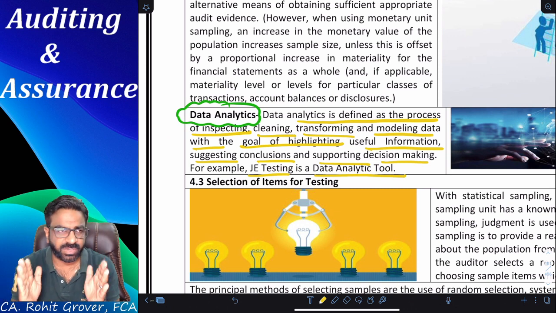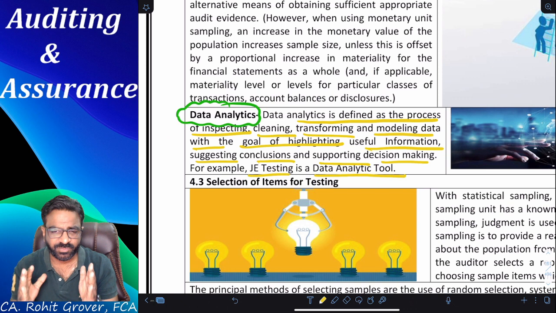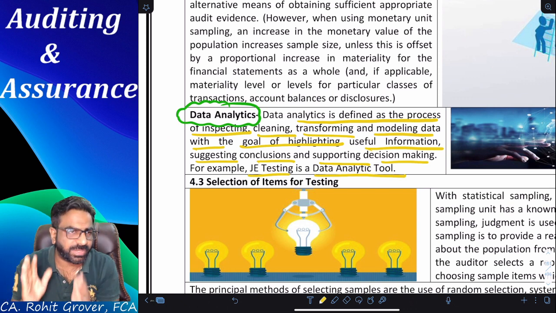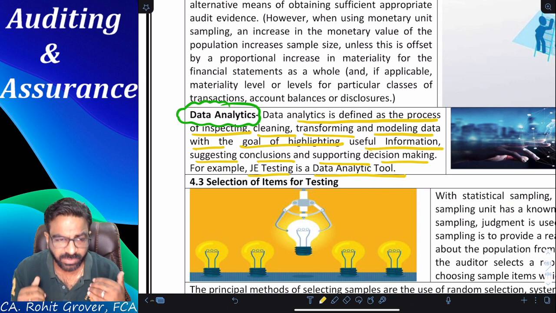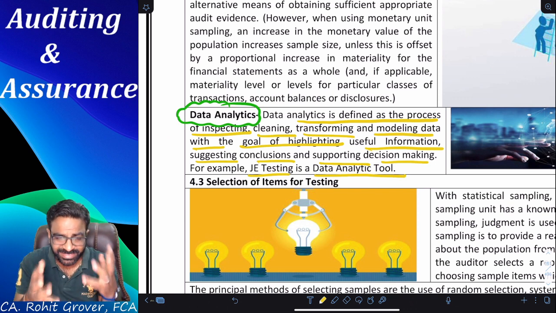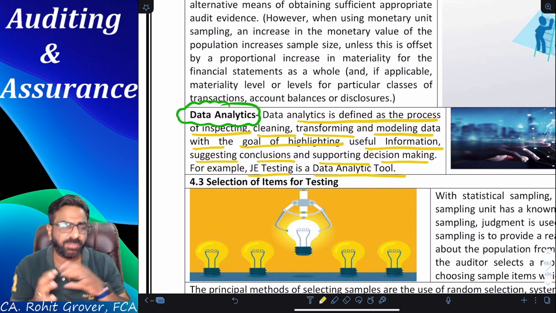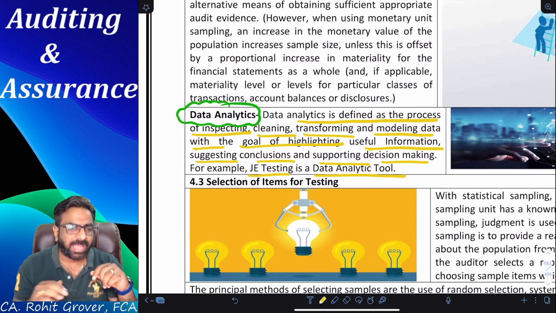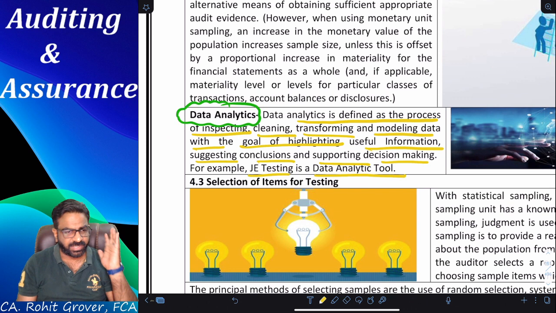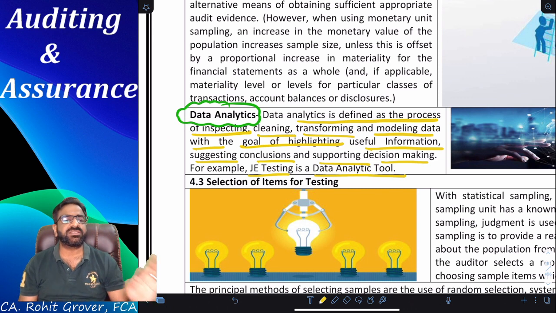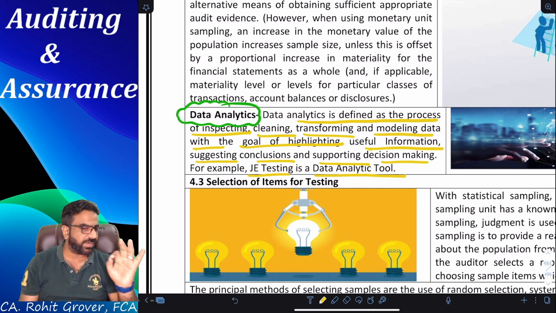This is one of the kinds of software. Now this software you will apply on the accounting software of your client. After applying it on the client's accounting software, it will start filtering the data you are looking for. What do you mean by filtering the data? Say for example, I'm interested in those debtors who are in debt with the company for more than 180 days. It means if the debtor has not made the payment for more than 180 days, are the chances of recovery high or low?